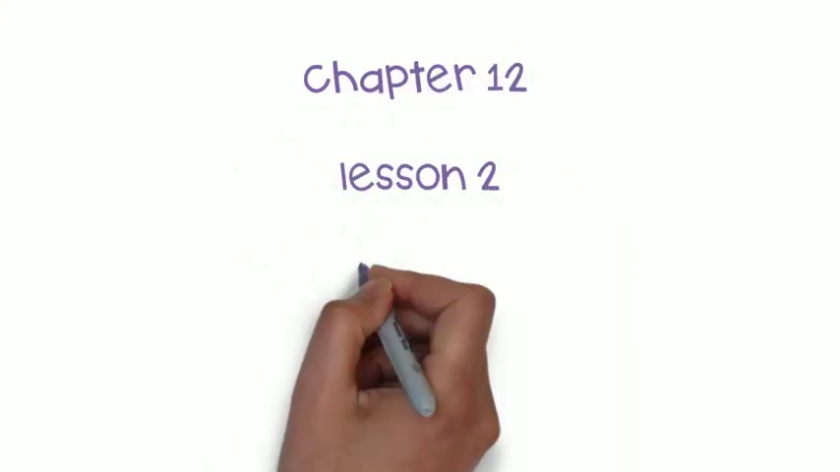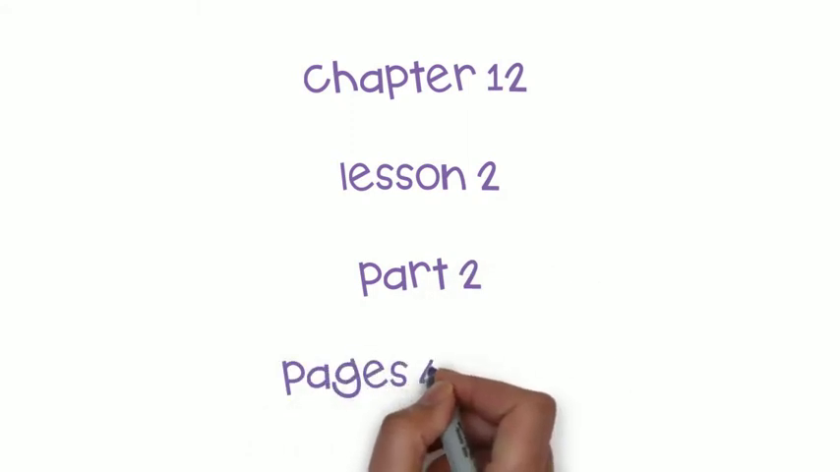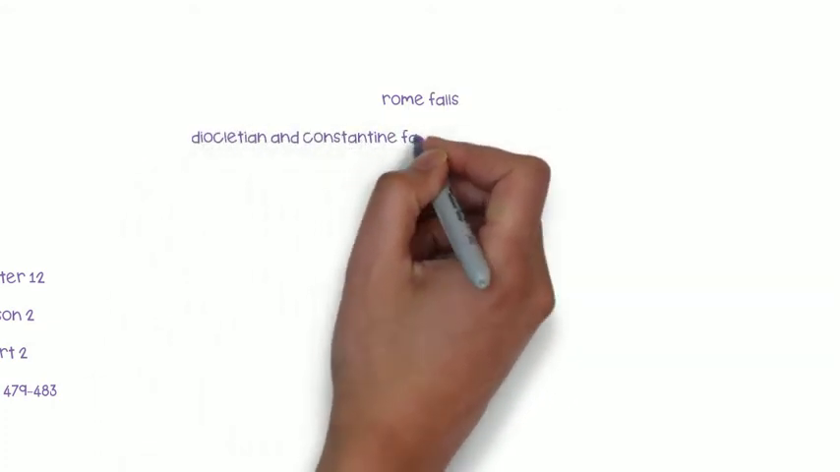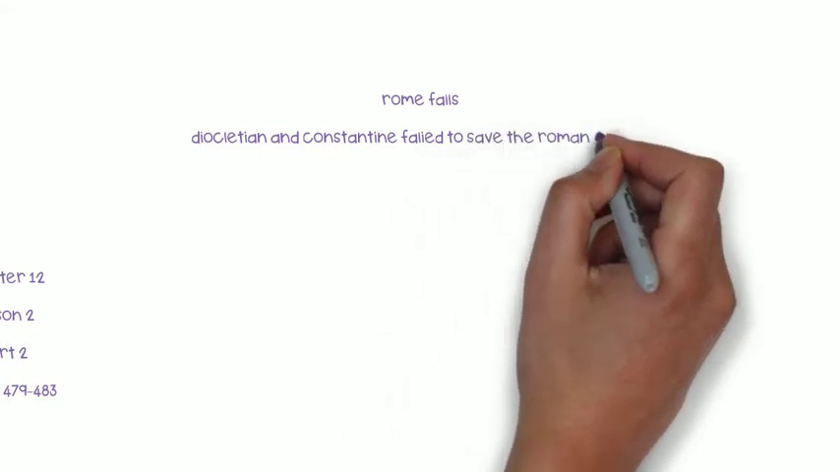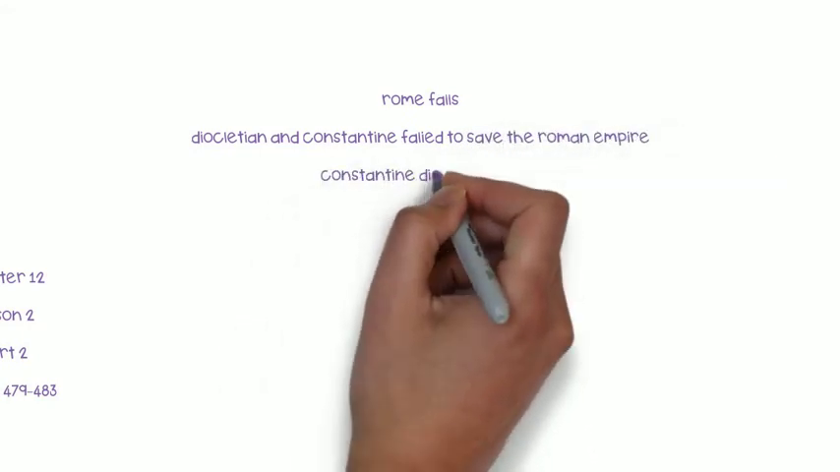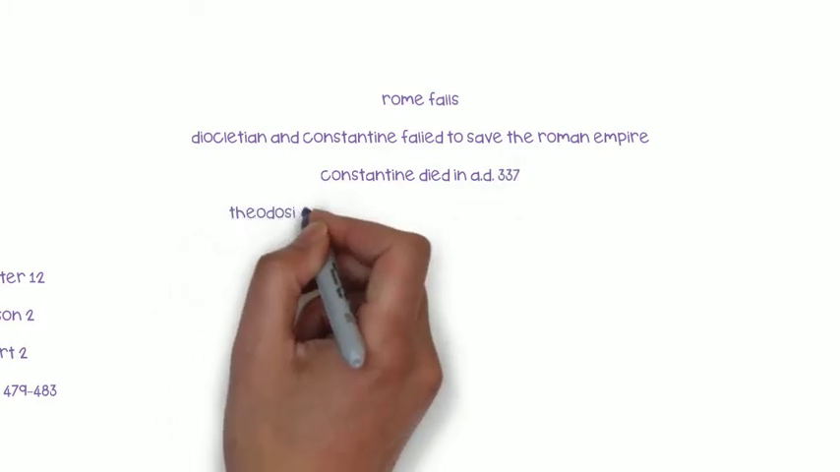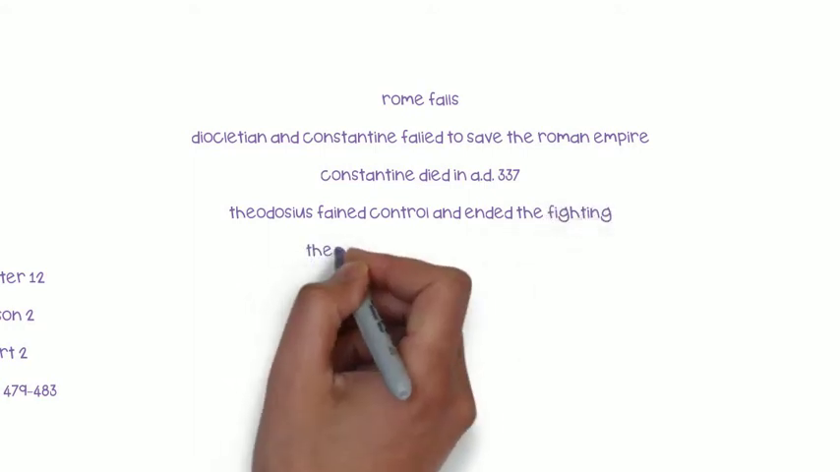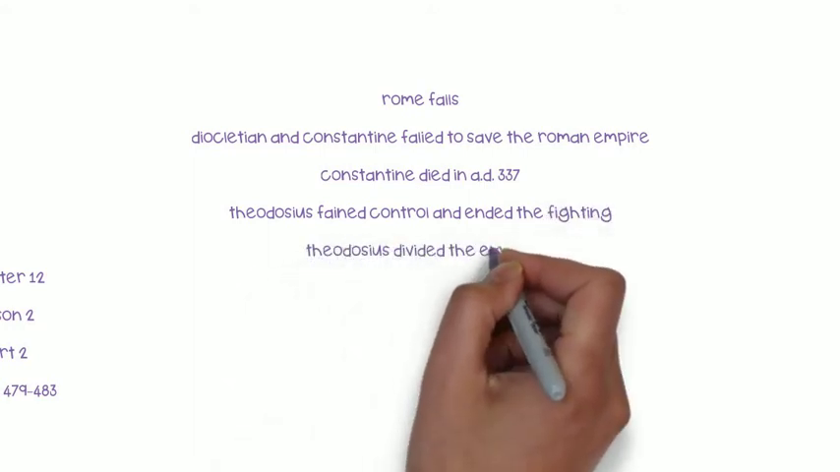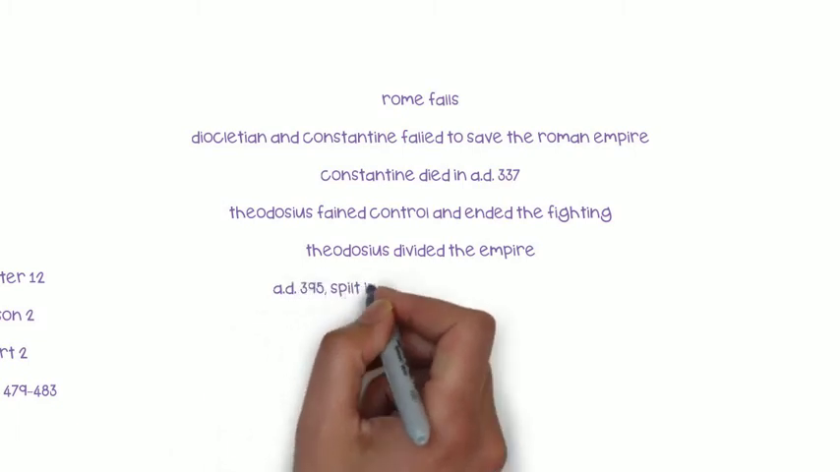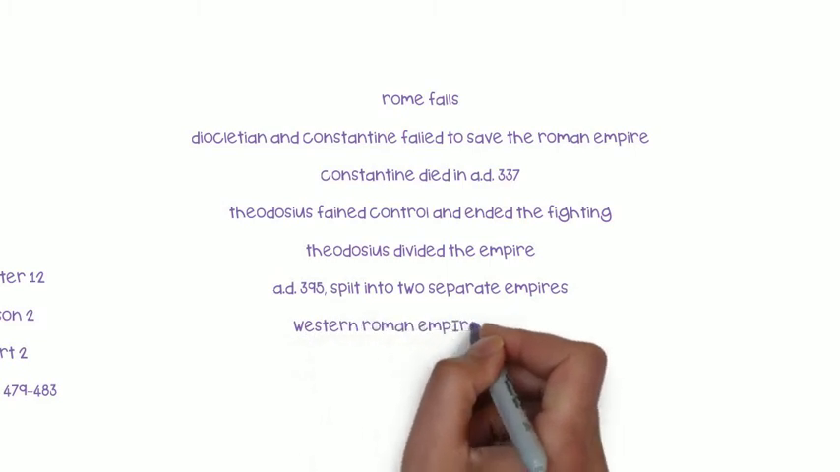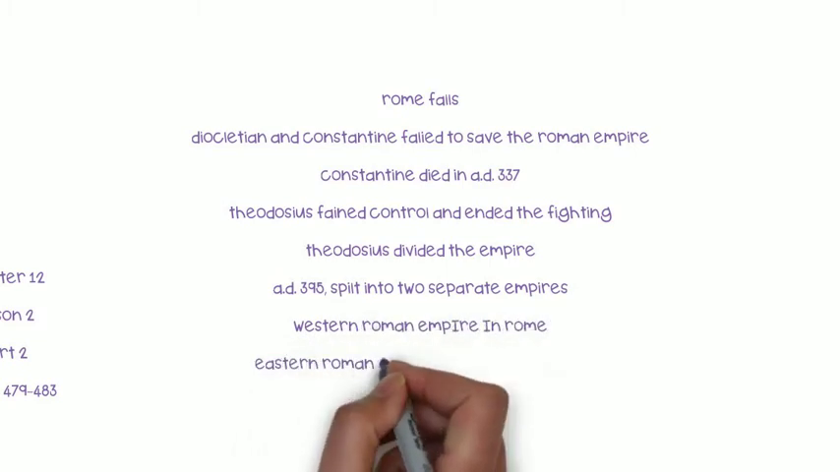We're going to dive into lesson 2, part 2, pages 479 to 483, Rome Falls. Both Diocletian and Constantine failed to save the Roman Empire. When Constantine died in AD 337, fighting broke out again. A new emperor called Theodosius finally gained control and ended the fighting. Ruling the empire proved to be difficult. Theodosius decided to divide the empire after his death. In AD 395, the Roman Empire split into two separate empires. One was the Western Roman Empire with its capital at Rome. The other was the Eastern Roman Empire with its capital at Constantinople.